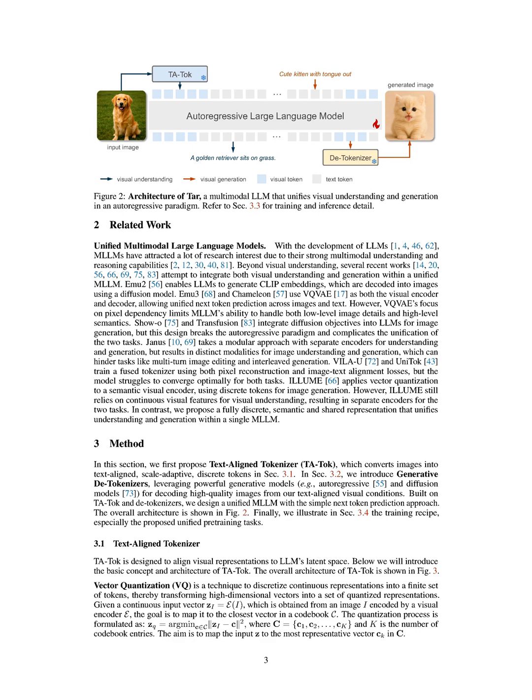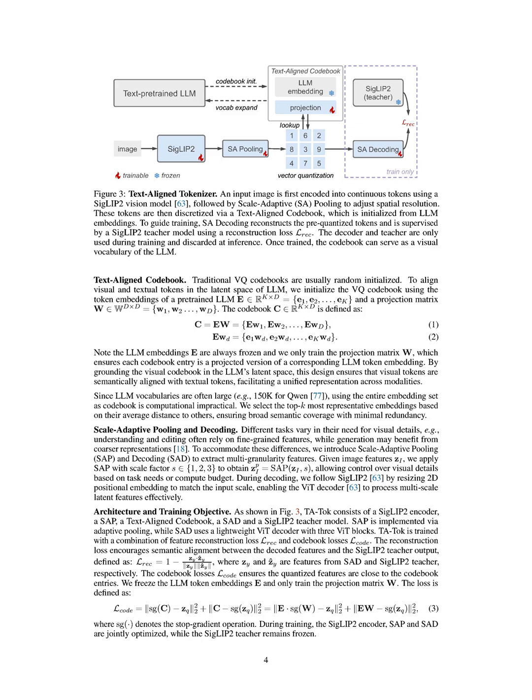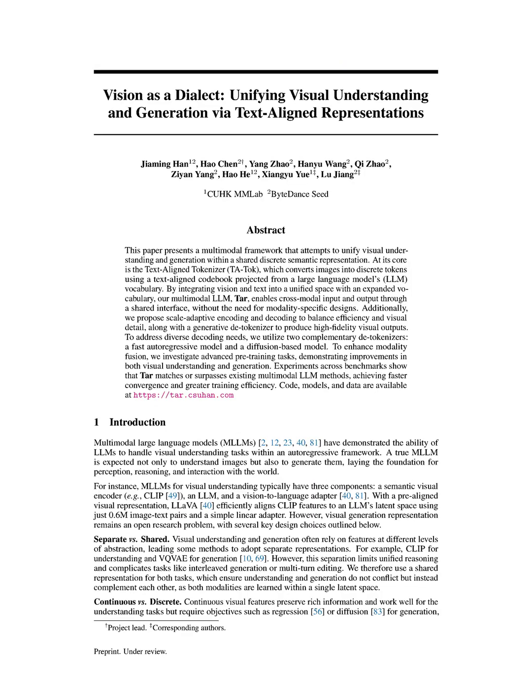The quantization is formulated as Z_Q equals argmin over C in the codebook of the squared distance between Z_I and C. The codebook is designed to ensure that visual tokens are semantically aligned with textual tokens, facilitating a unified representation across modalities. Finally, these discrete tokens, Z_Q, can be utilized within the framework for various tasks, such as visual understanding and generation, allowing seamless interaction between the visual and language components of the model.